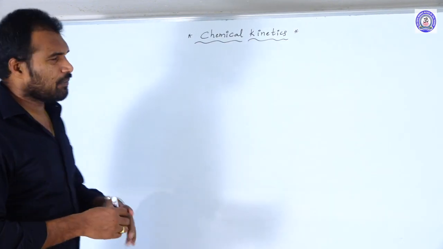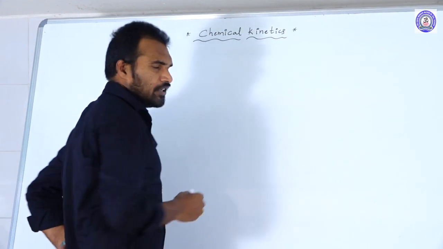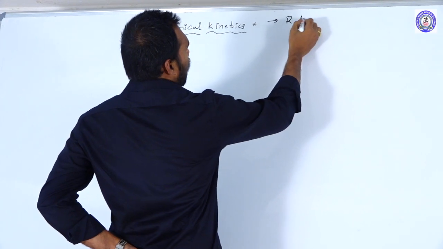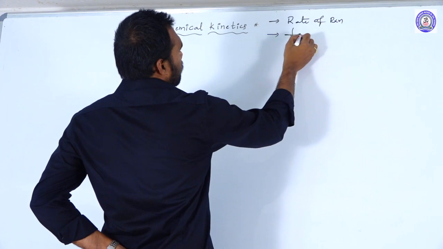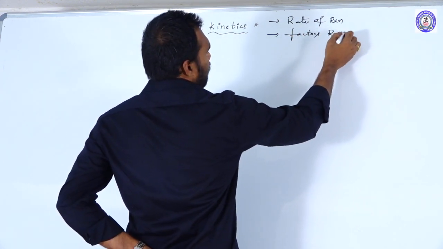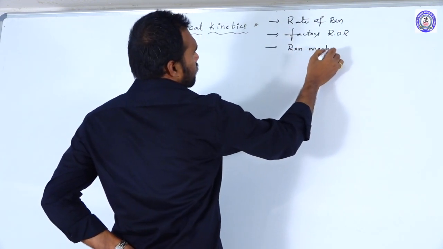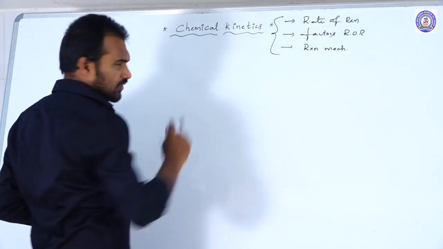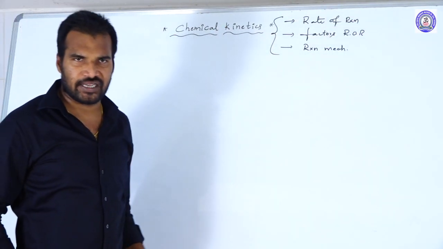So what exactly is chemical kinetics? Chemical kinetics is a branch of chemistry which deals mainly with the rate of reaction, the factors influencing the rate of reaction, and the reaction mechanism. That branch of chemistry we call chemical kinetics. It deals mainly with the speed of the reaction. Rate is nothing but the speed of the reaction.